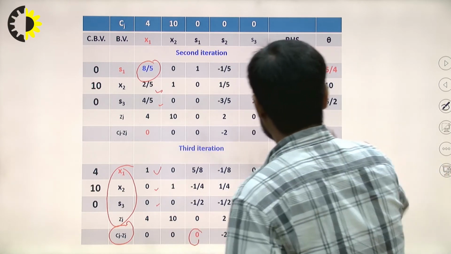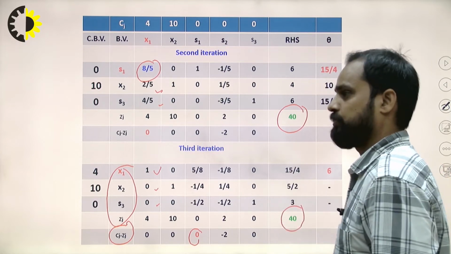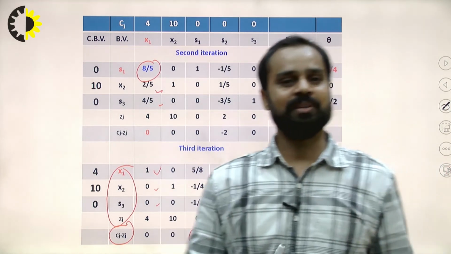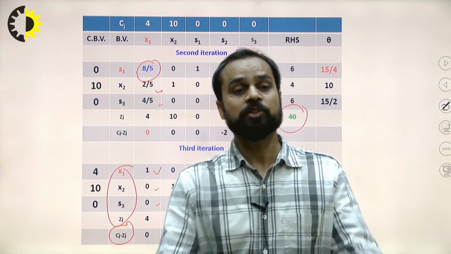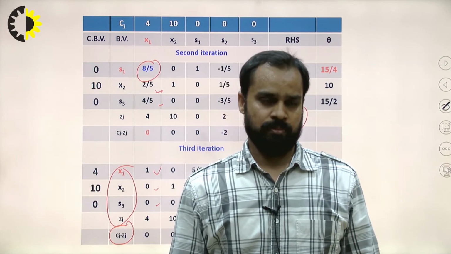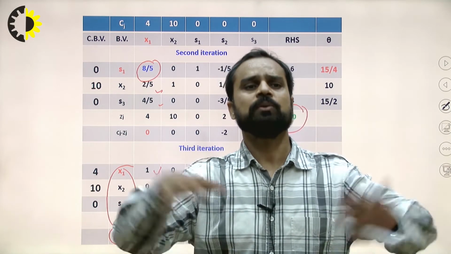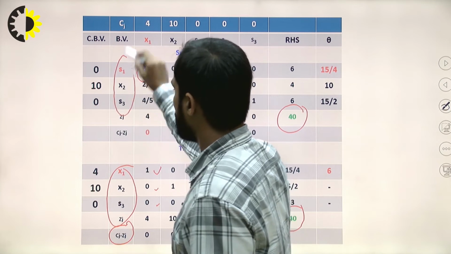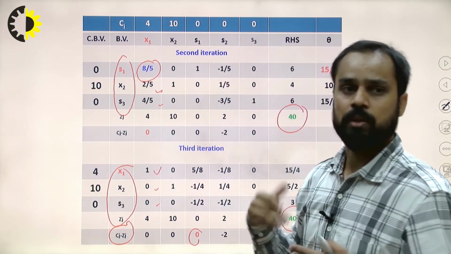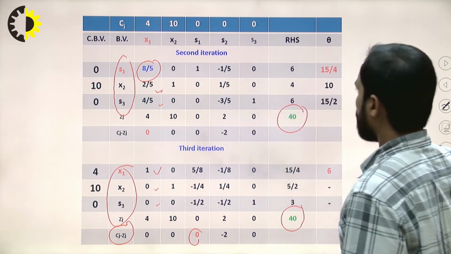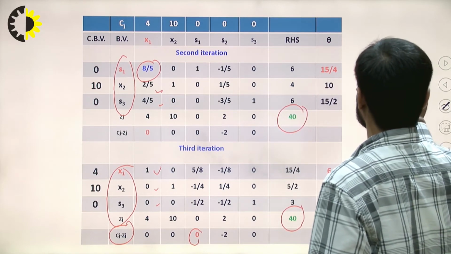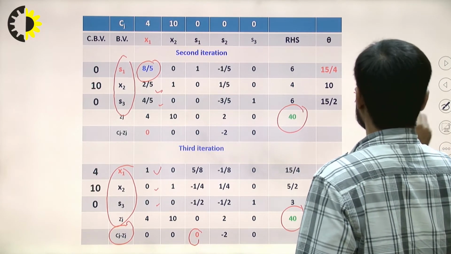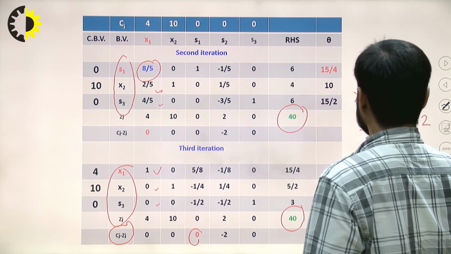You can also observe the value of z is 40 here. There is no change in the objective function because the entering value is 0. If you enter 0 into the basic variable table, it does not affect the objective function value. Only the combination is changed, meaning the corner point is different.